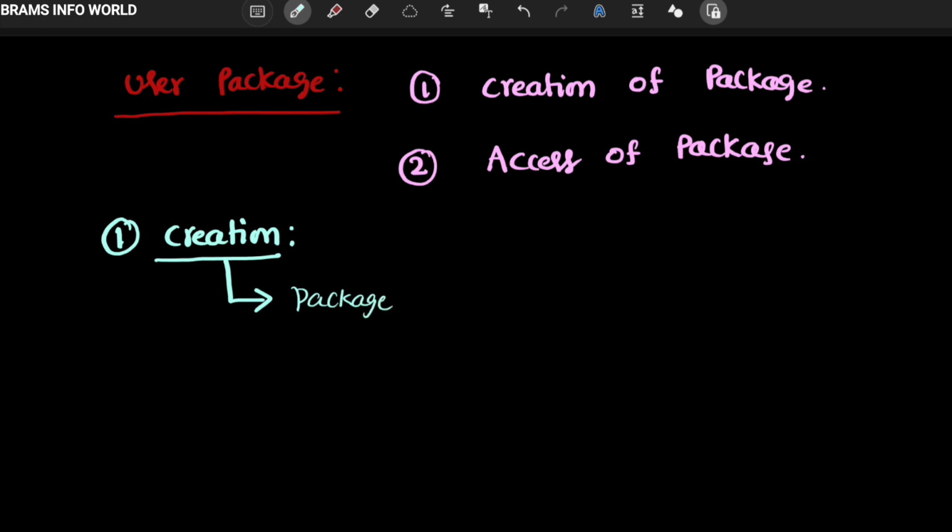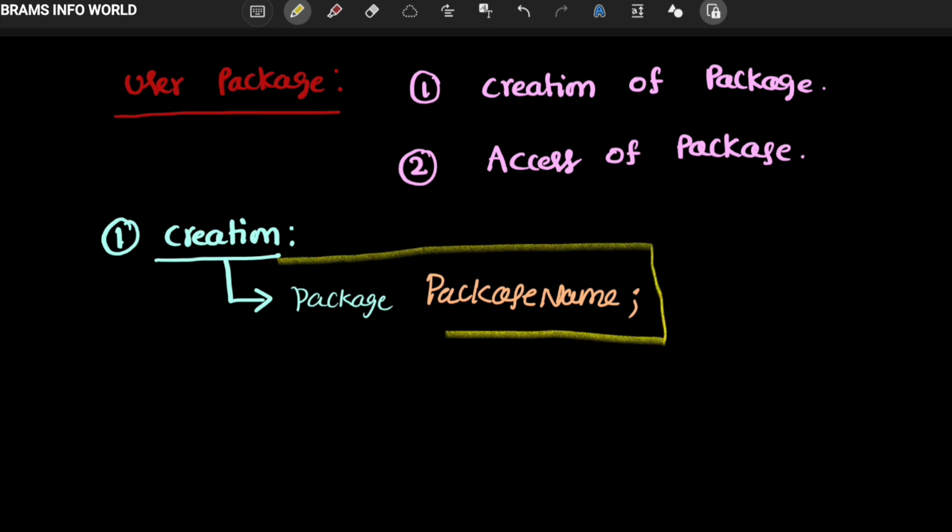So package is a keyword, followed by the package name. This is the syntax of creation of a package. This package is a keyword and the package name is defined by the user.